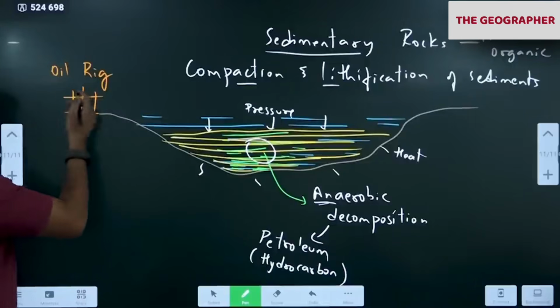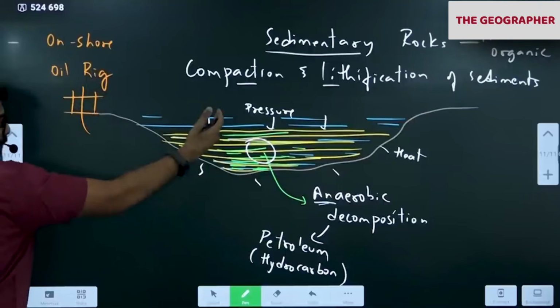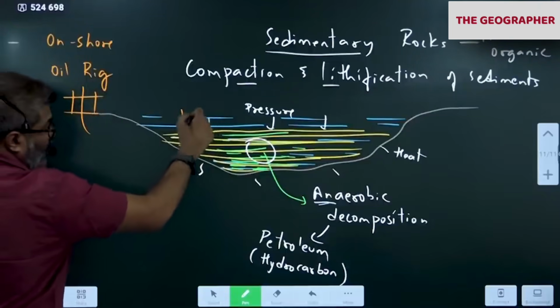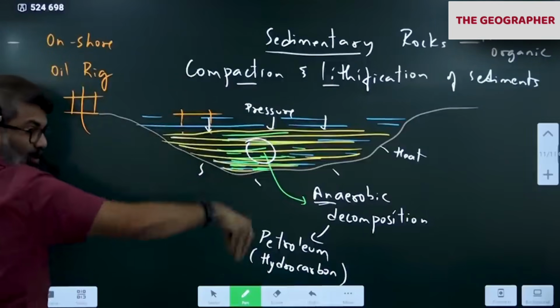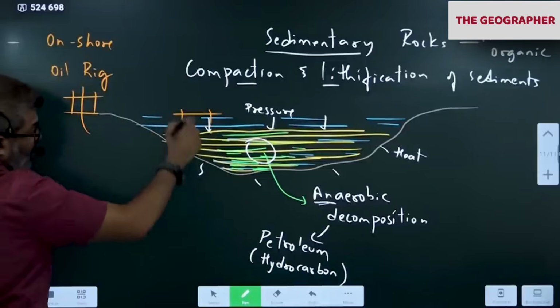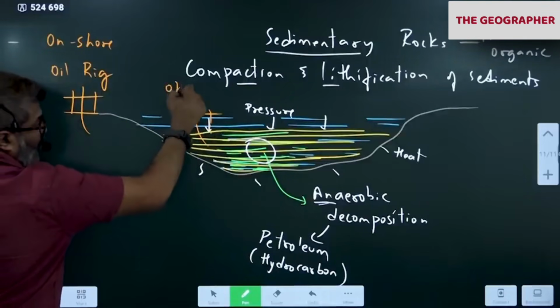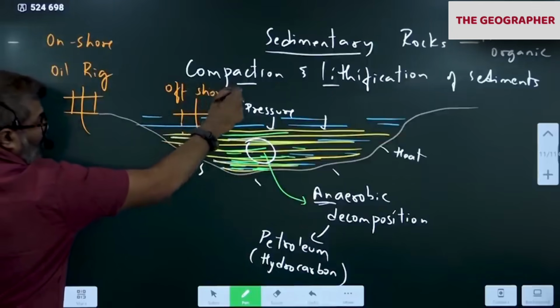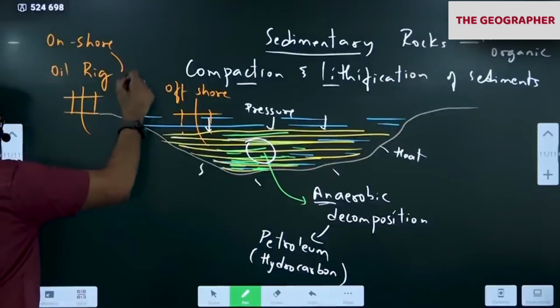If it is on the land, we call it onshore. If it is here in the water, offshore. Sometimes the platform is created on the water itself, like this, with pillars. We put pillars into the water and create a rig, an oil rig. This is offshore. Oil wells are of two types, onshore and offshore.